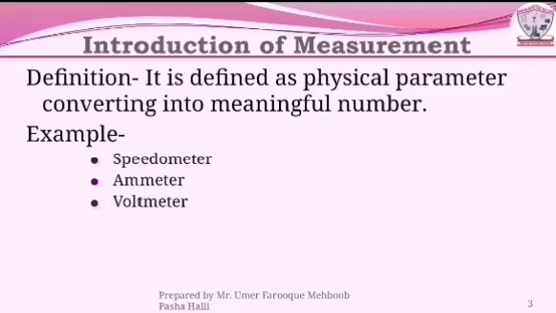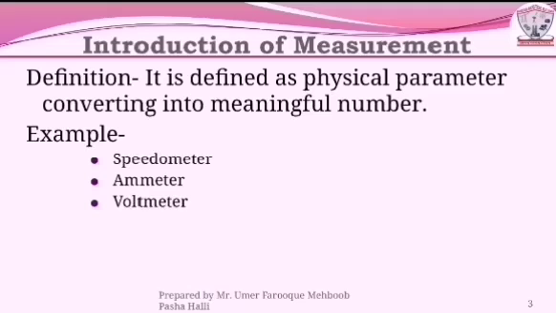Now the first point is the introduction of measurement. Measurement is nothing but any physical parameter converted into a meaningful number. Examples: speedometer, ammeter, voltmeter. If we take a speedometer example, we are all aware of vehicles.